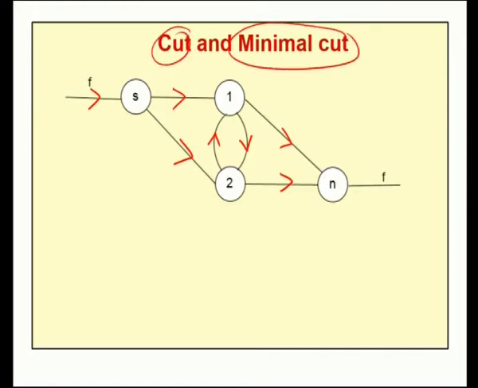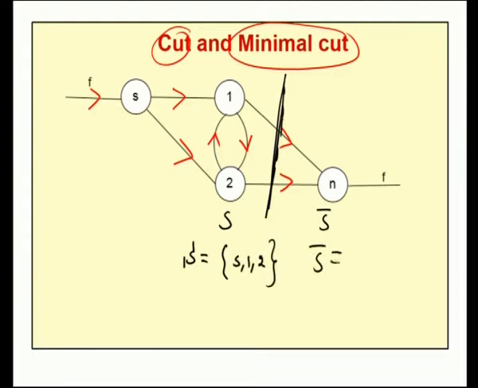For this network diagram, many cuts are possible. If I take this as one cut, this will be denoted by S and this will be denoted by S bar. Here S is the source node S and the two intermediate nodes 1 and 2, and S bar is the sink node N.